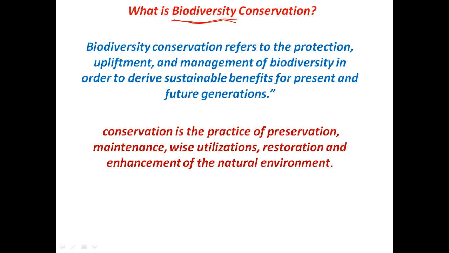We would be losing this biodiversity on which our life is dependent.